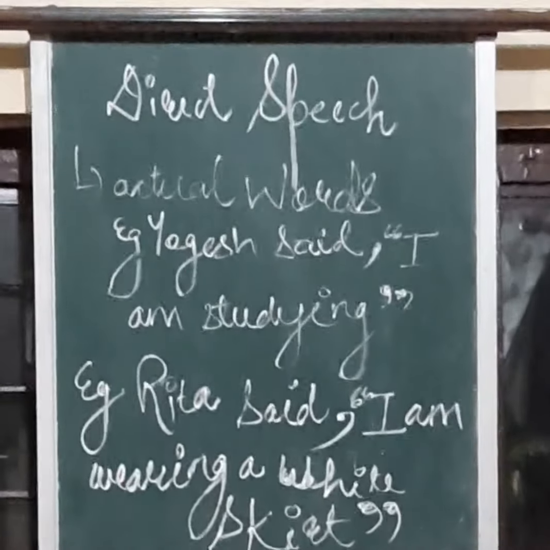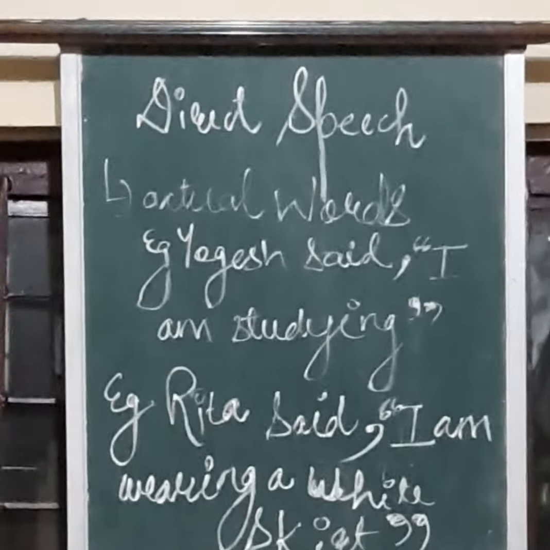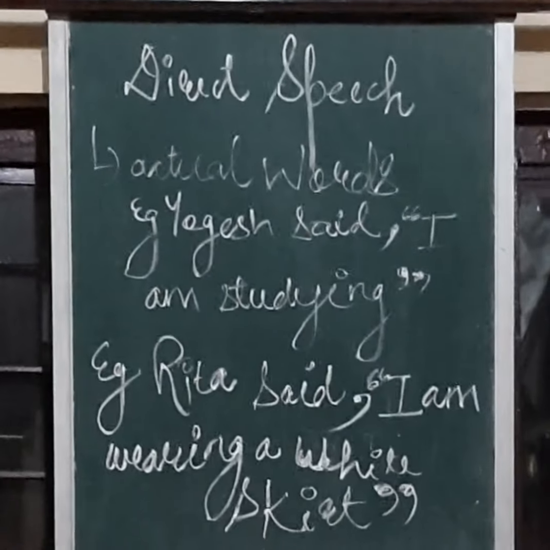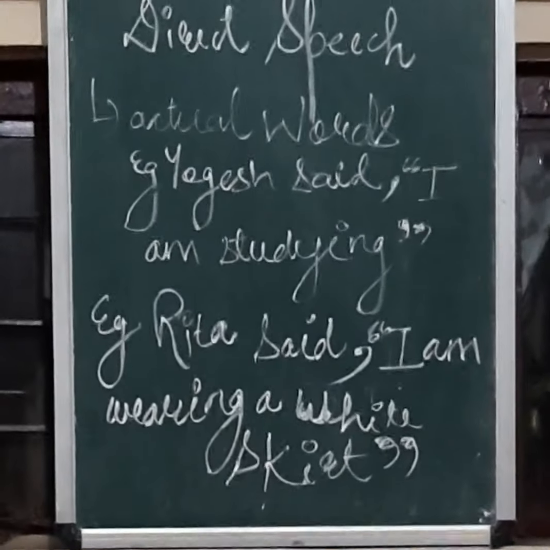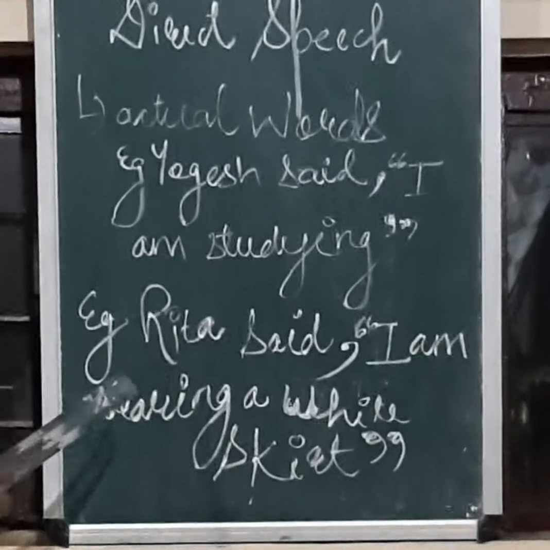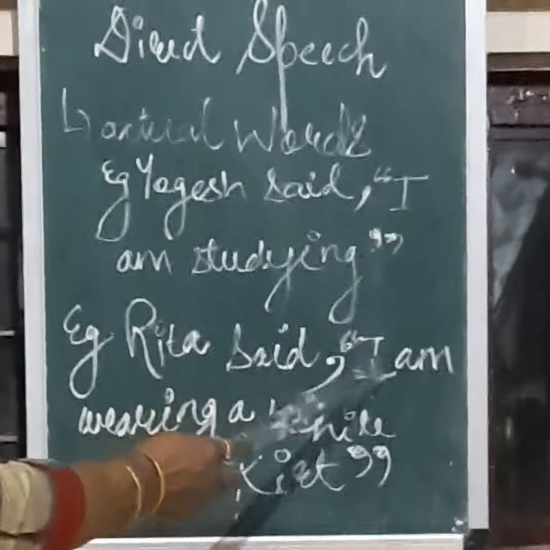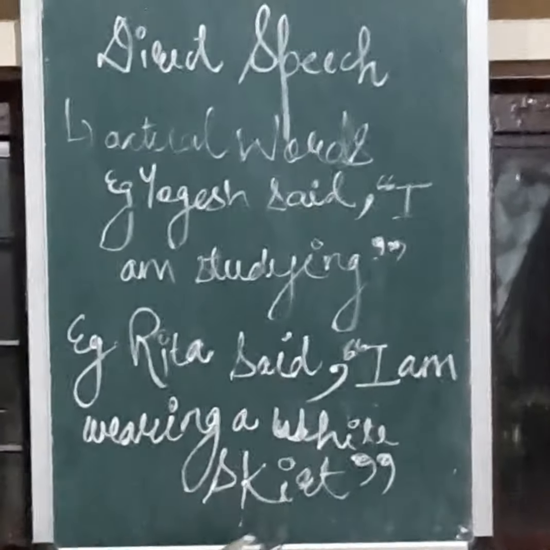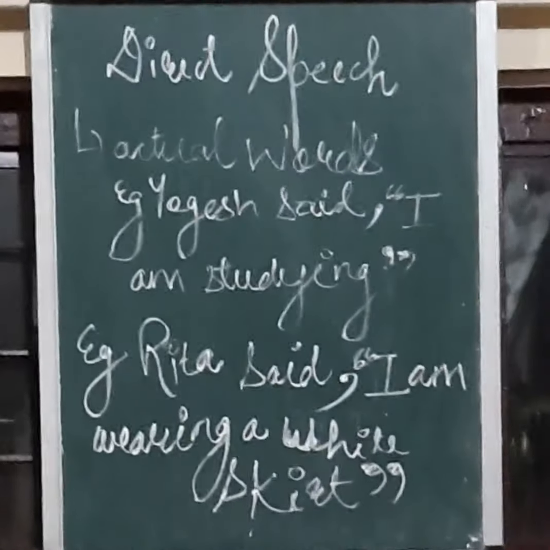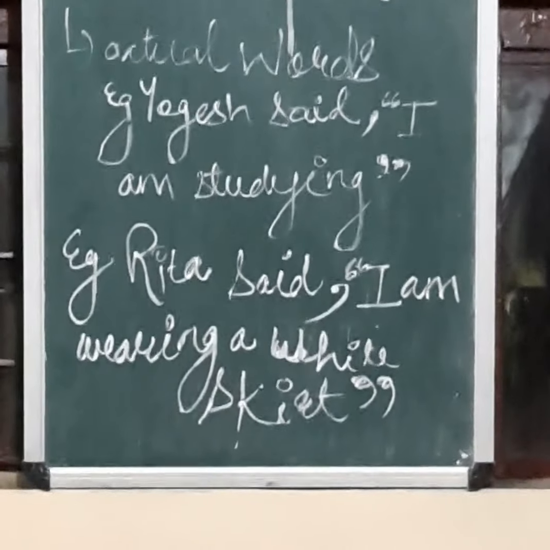Let's look into one more example. Rita was wearing a skirt. Ashish asked, "What color skirt are you wearing?" She said, "I am wearing a white skirt." Now, if Ashish wants to report what Rita said, then Rita said, comma, inverted commas begin, "I am wearing a white skirt," inverted commas close. So this is direct speech as the words are as they are, without any modification. I hope you are clear with direct speech.